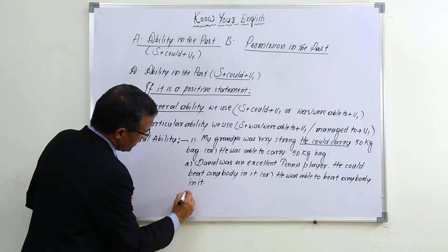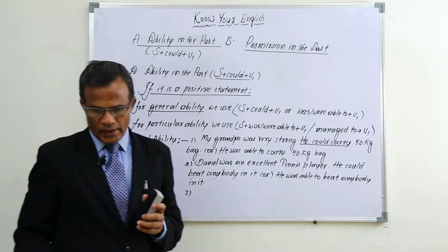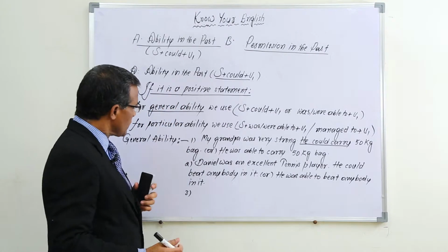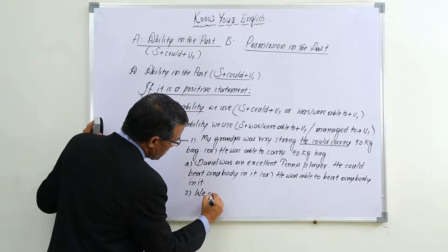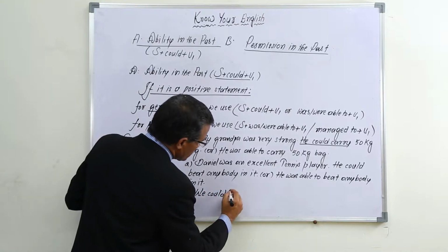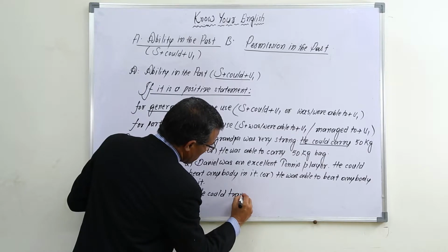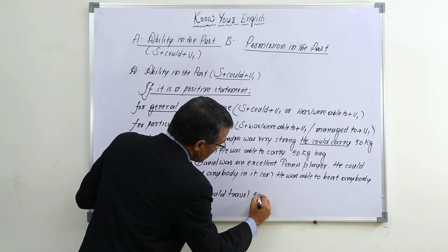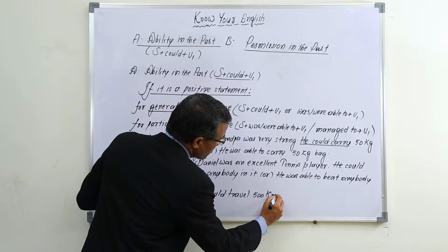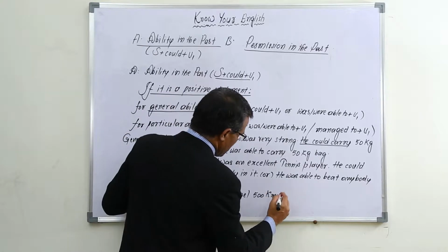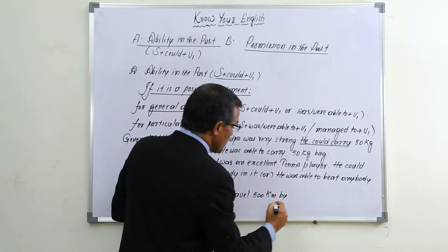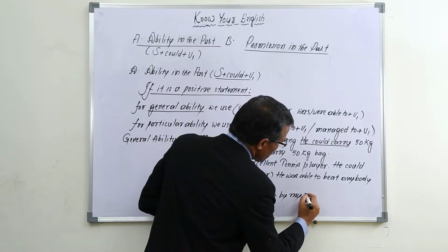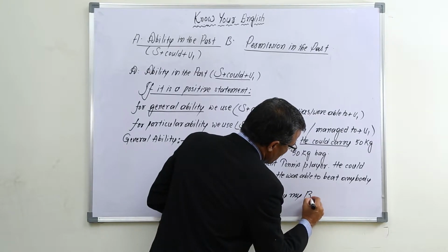And one more example, if I take, you can understand. We could travel 500 kilometers by my Benz car.